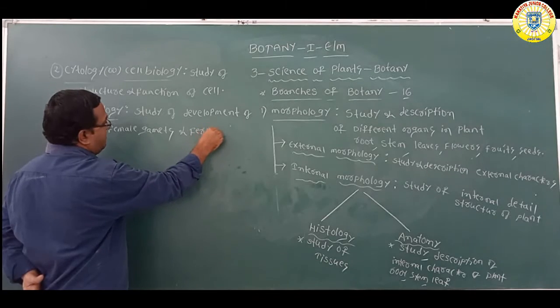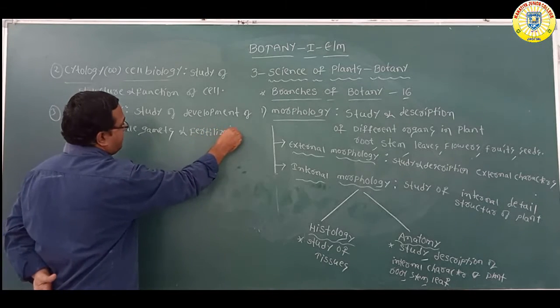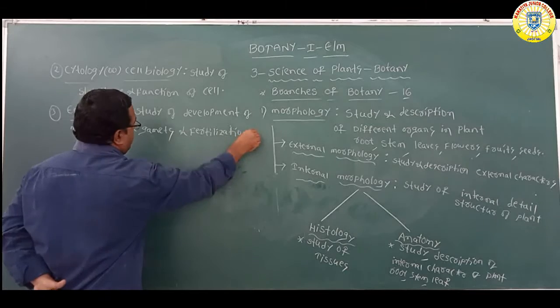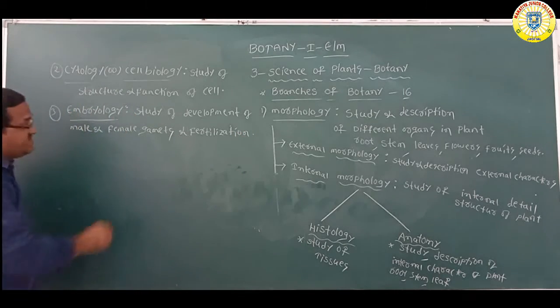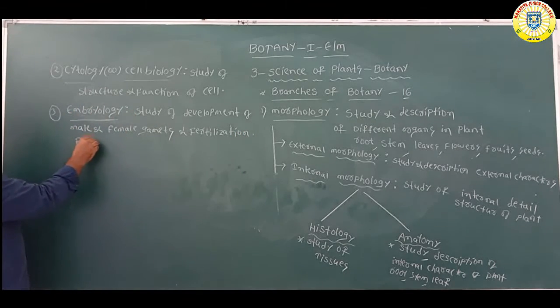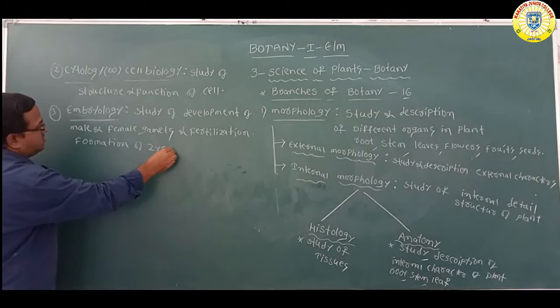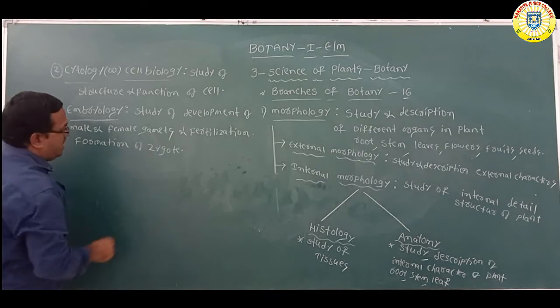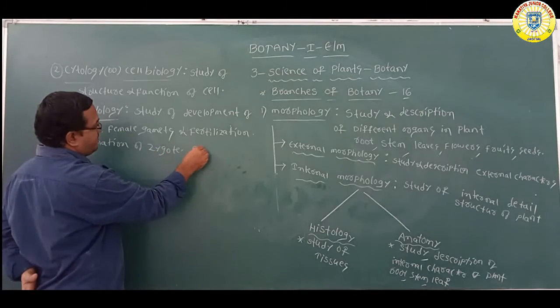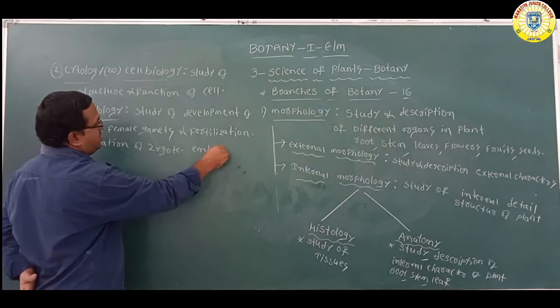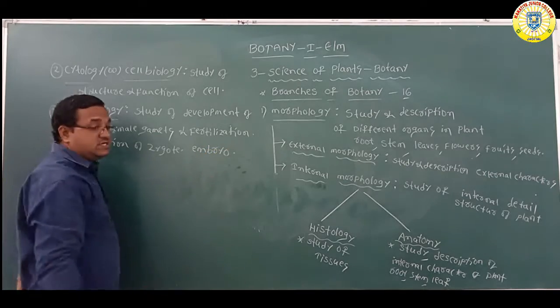Fertilization, formation of zygote, and formation of embryo is called embryology.